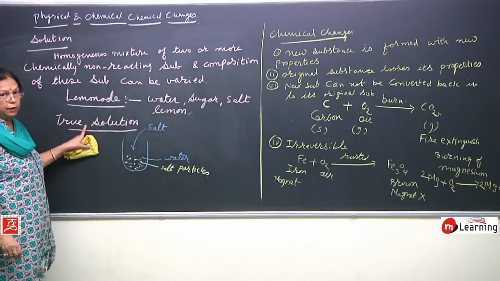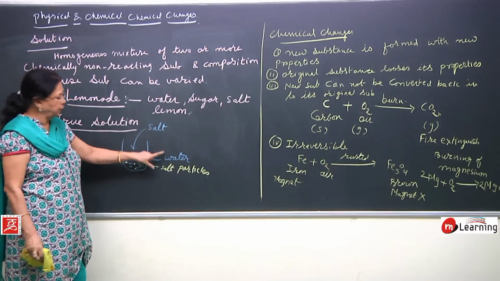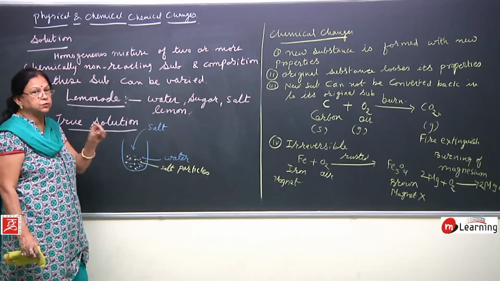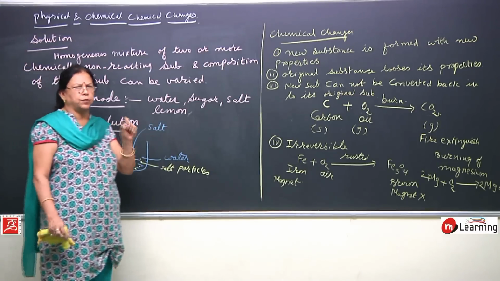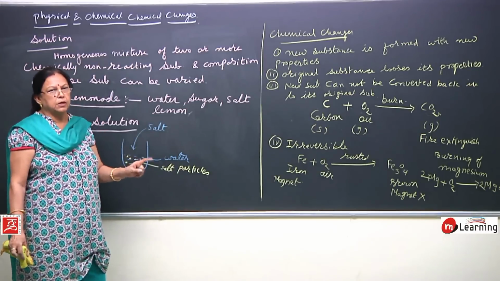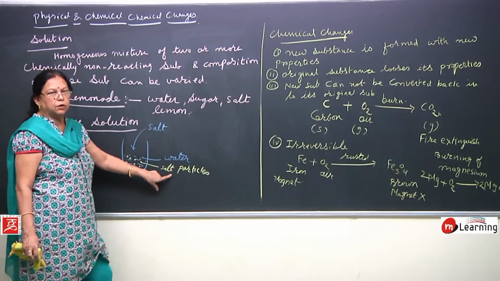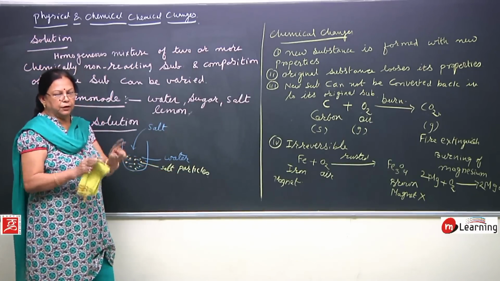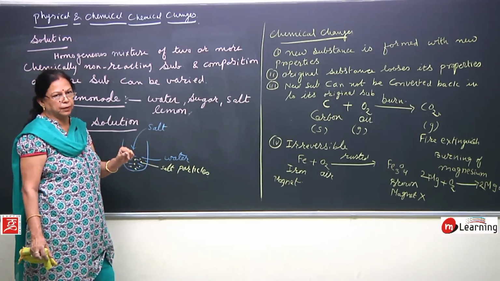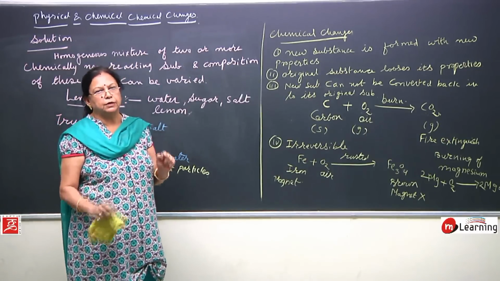Now, we are talking about what? True solution. What is a true solution? This is a solution of salt in water. In this solution, you cannot see salt particles. They are so small in size that they are not visible to you. So, that type of solution in which you cannot see the solid particles separated or different from solvent particles, this is called a true solution. A true solution is that in which you cannot distinguish the solvent and solid particles.